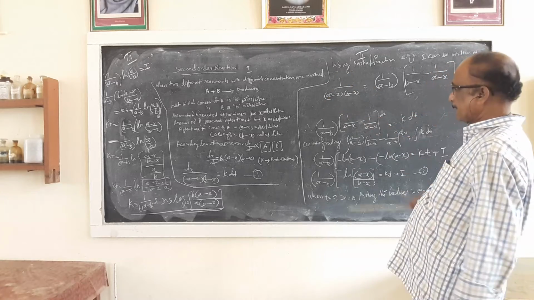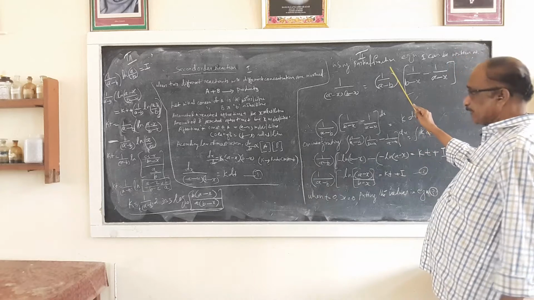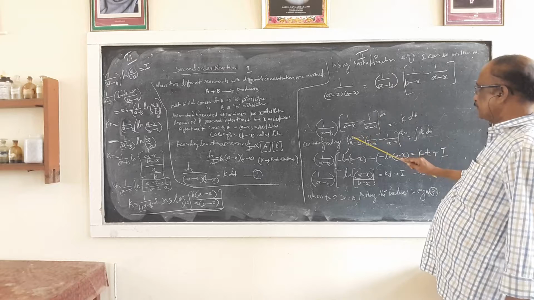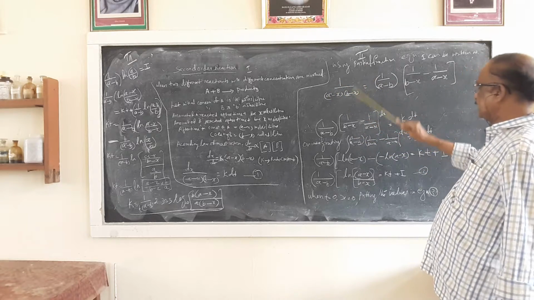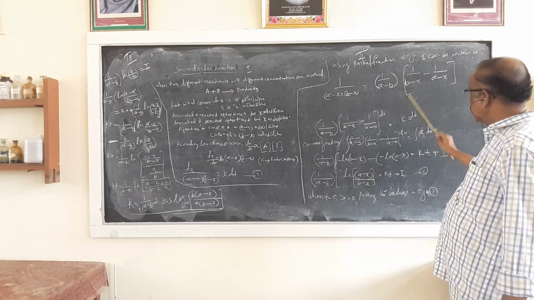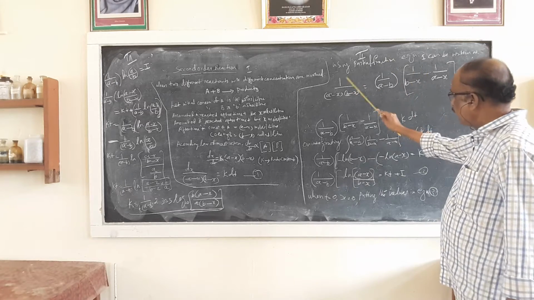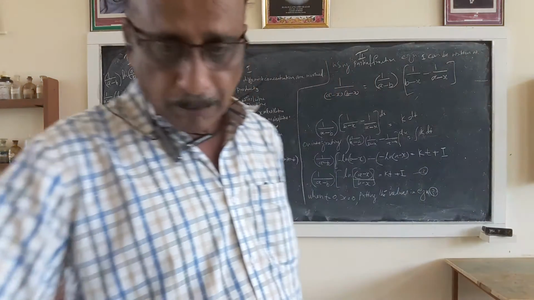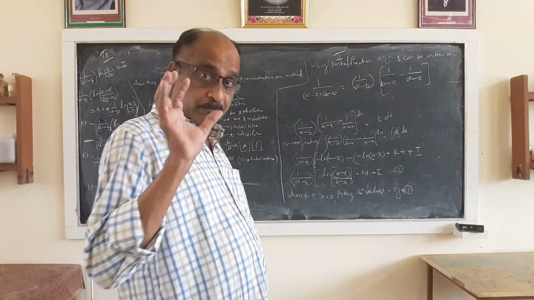fraction for this part. That is 1 by (A minus X) into (B minus X) can be written mathematically as 1 divided by (A minus B) into (1 by (B minus X) minus 1 by (A minus X)). It's a simple mathematical formula. You have to apply that mathematical formula. That is the part you have to study.